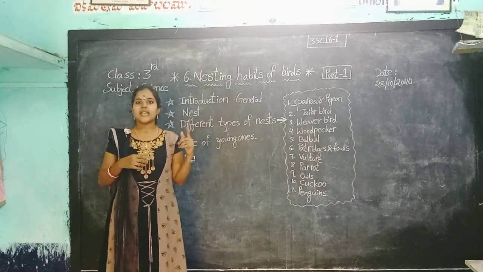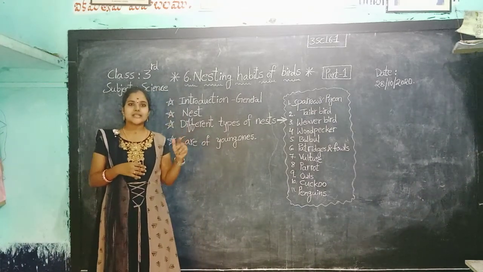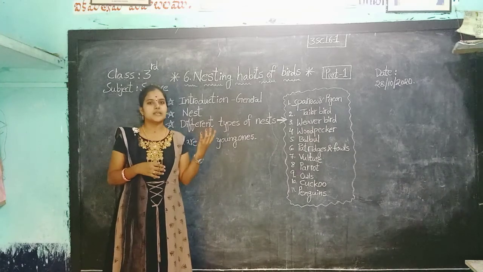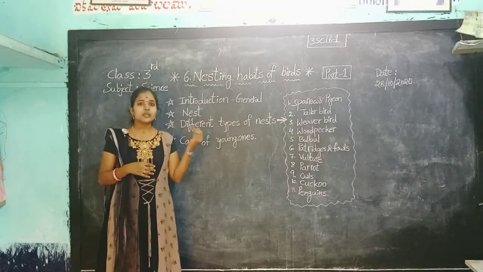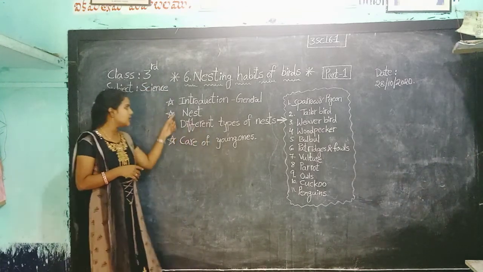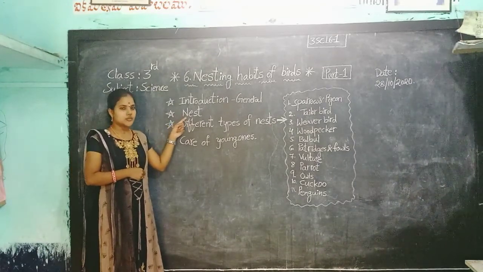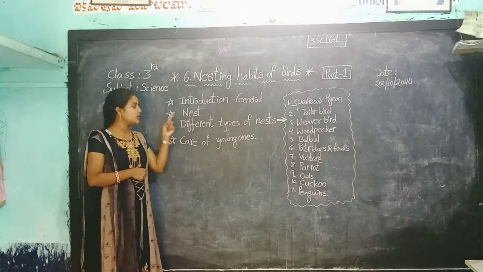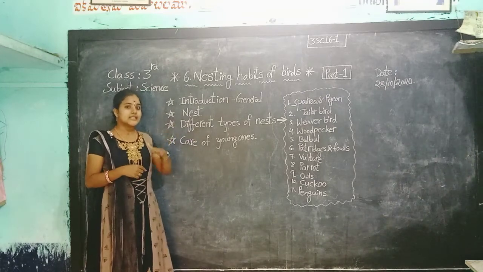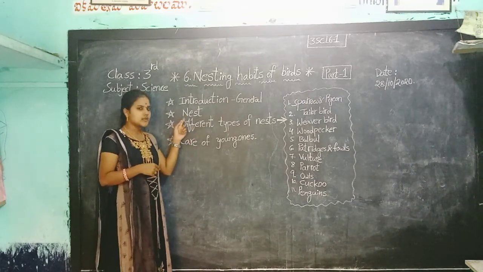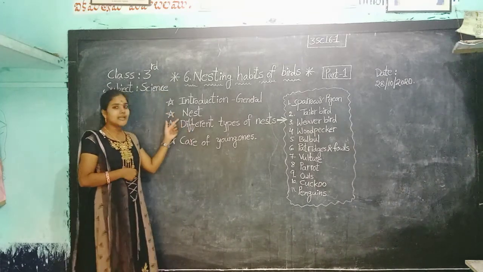Birds are the only animals that can make their own homes. Okay children? The home of the bird is called a nest. Did you ever observe? The home of the bird is called a nest. The place where the bird lives with its young ones is called a nest.